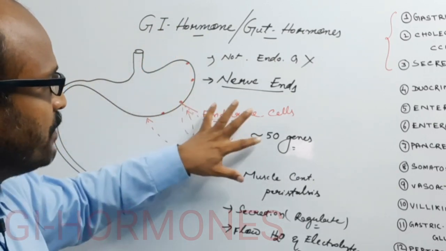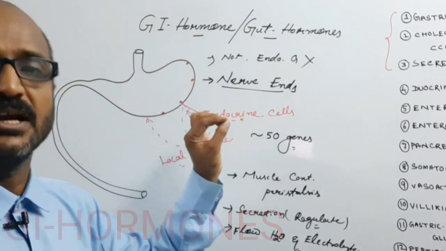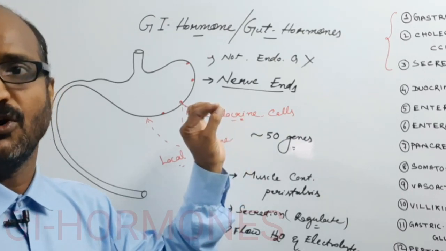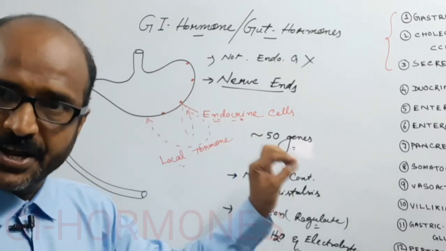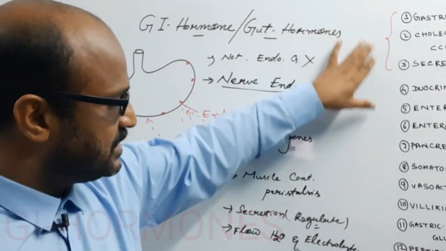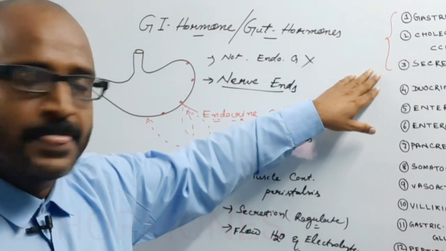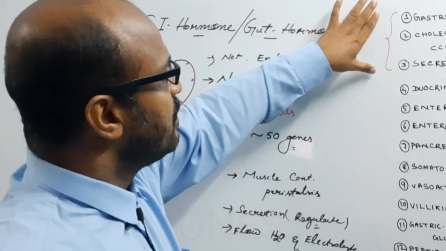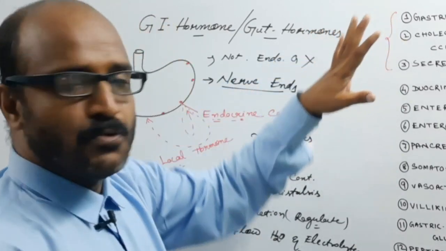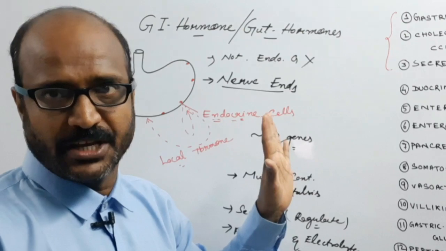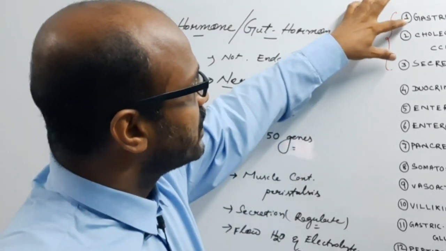In humans, more than 50 gastrointestinal hormones are reported. Out of these, we discuss the first three important hormones. Okay, so let's start.